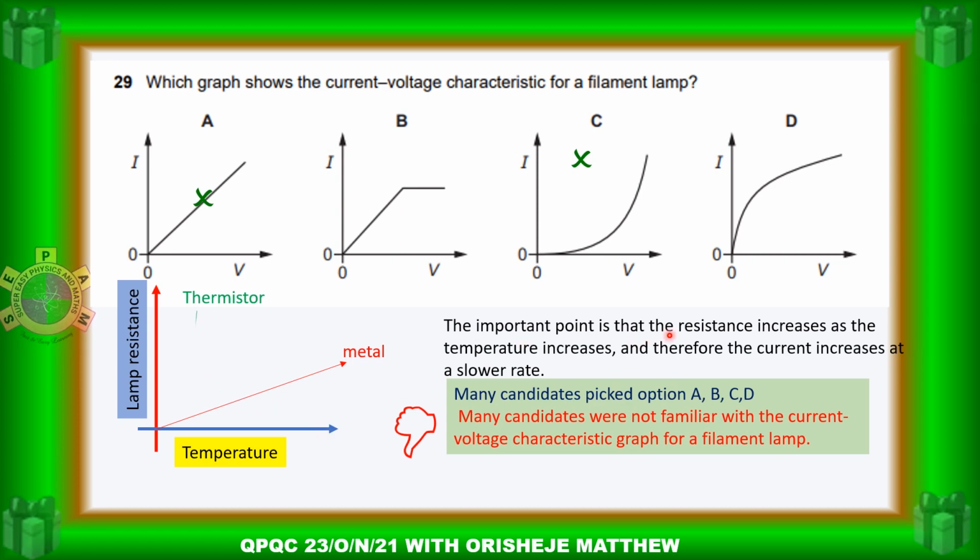So the most important point is that the resistance increases as the temperature increases, therefore the current increases at a slower rate. So the correct option for this is D. So that is the correct option for this question.